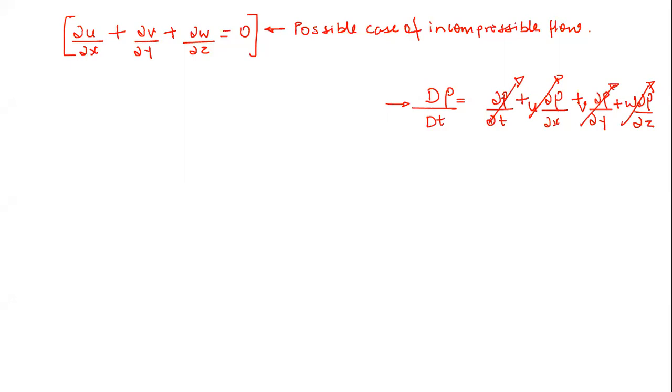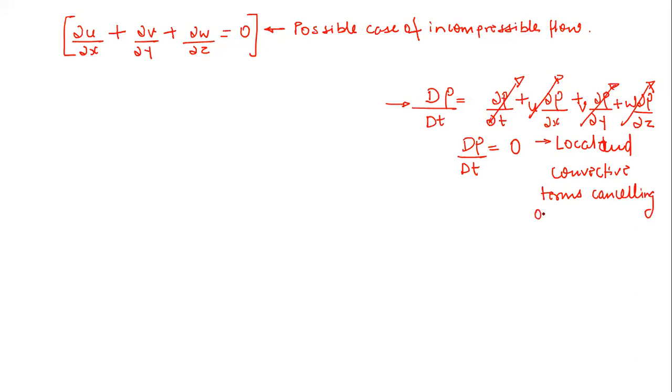If both of them are cancelling out each other, then we can say that this d rho by dt will be equal to 0. So that means the local and convective terms are cancelling out each other. Then also this is an incompressible flow. So it is not necessary that your density should not vary with respect to time or with respect to the space coordinates. So this is a very important thing.